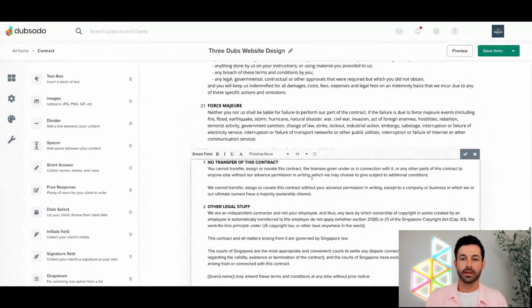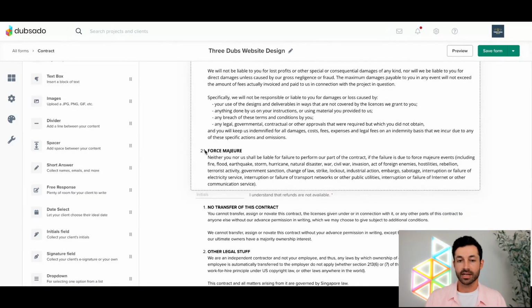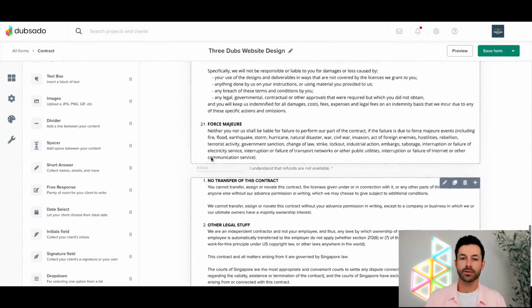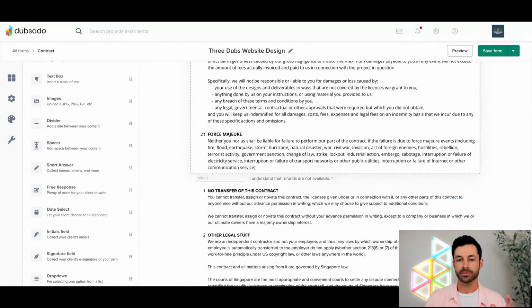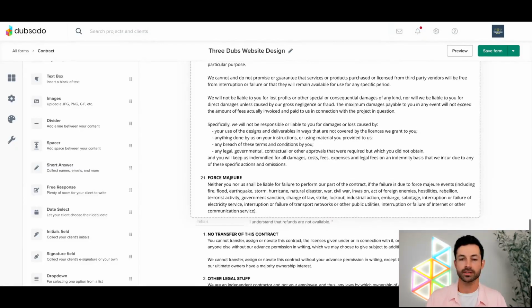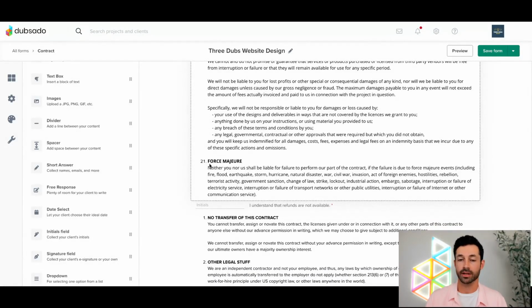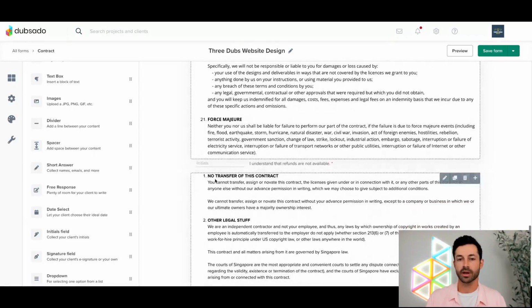There we go. So the only thing you might have to pay attention to is your numbering system. It's going to restart your numbering system. See here, it was at 21. This was originally 22. Now it's down to 1 and 2. You could manually go in there and type 22 if you wanted to continue, but a lot of folks use Roman numerals or A's, B's, that kind of stuff. There's not really a right or wrong way to format your contract. It's going to be entirely up to you and your taste as far as how you do your numbering system. There's a lot of ways to do it correctly and a lot of ways that it probably doesn't matter too much. You could always contact a legal professional if you wanted advice on how to organize or construct your contract, but it's something I just want to call out to y'all.